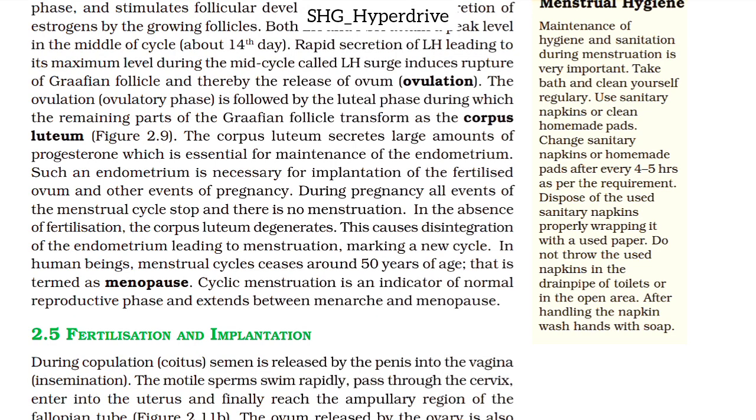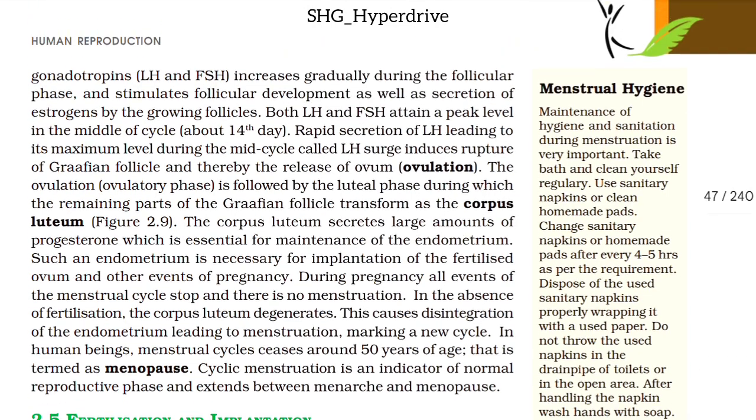During pregnancy, all events of the menstrual cycle stop and there is no menstruation. In the absence of fertilization, the corpus luteum degenerates. This causes disintegration of the endometrium leading to menstruation, marking a new cycle. In human beings, menstrual cycles cease around 50 years of age, which is termed as menopause. Cyclic menstruation is an indicator of normal reproductive phase and extends between menarche and menopause.